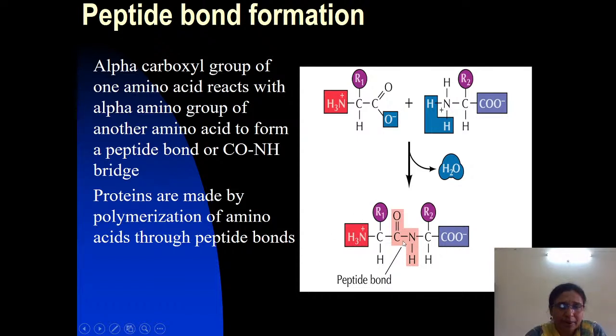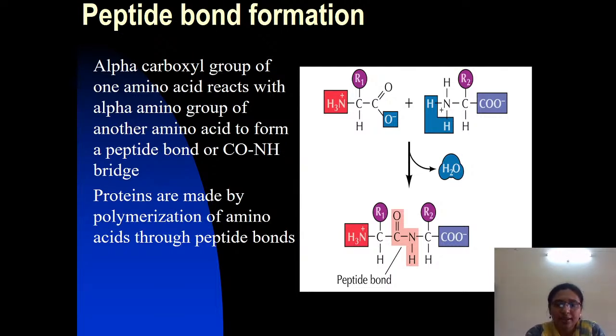This is the peptide bond, in this color, formed between the carboxyl group of one amino acid and the amino group of another amino acid. And make a note, the carboxyl and amino groups are joined to the alpha carbon. We know that proteins are made by the polymerization of amino acids through peptide bonds. So a peptide bond joins two successive amino acids. Proteins are the polymers of amino acids, and the polymerization of amino acids occurs through these peptide bonds.